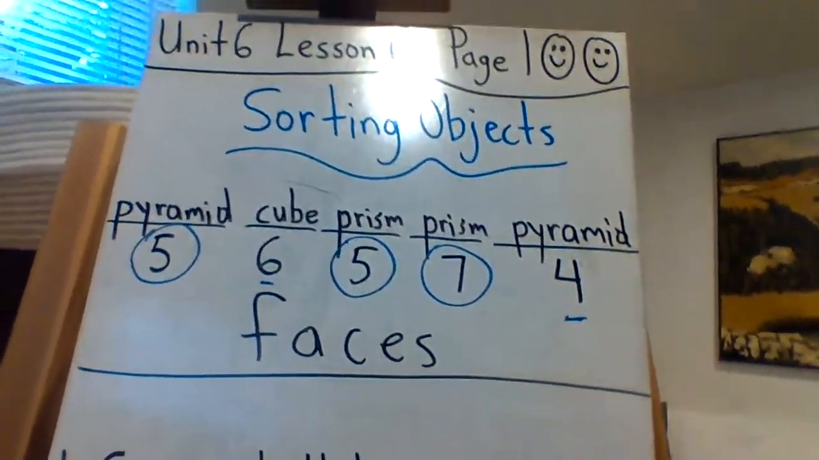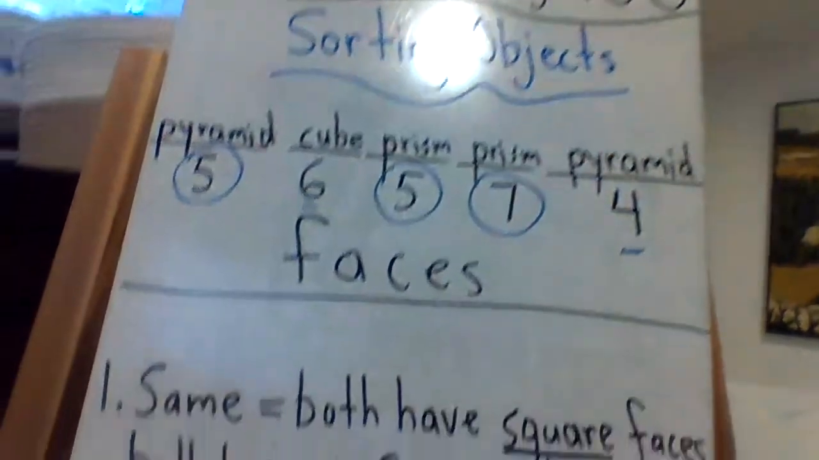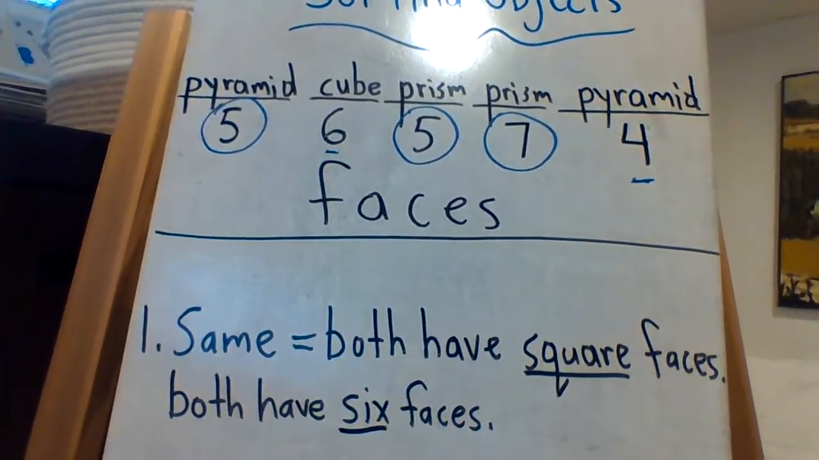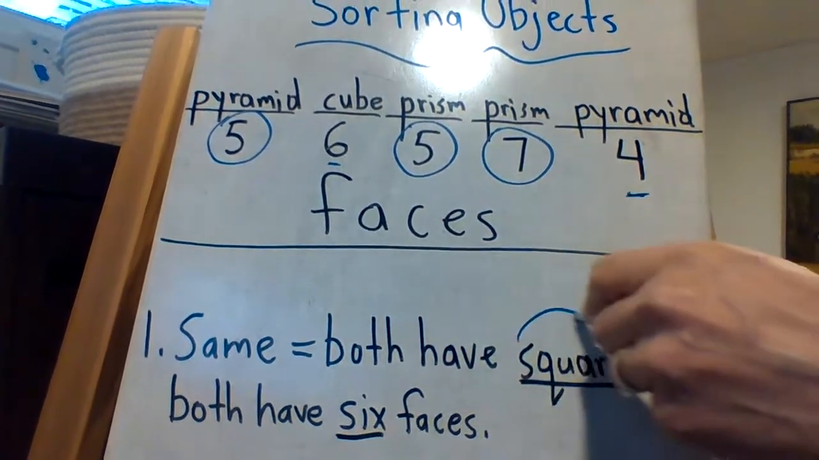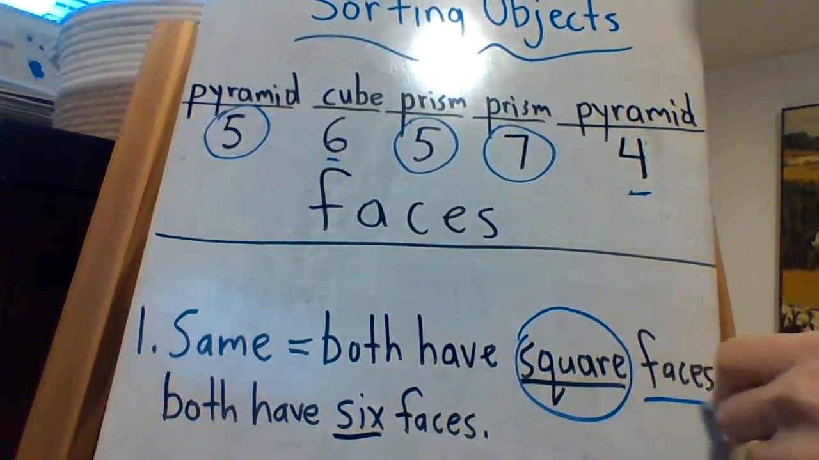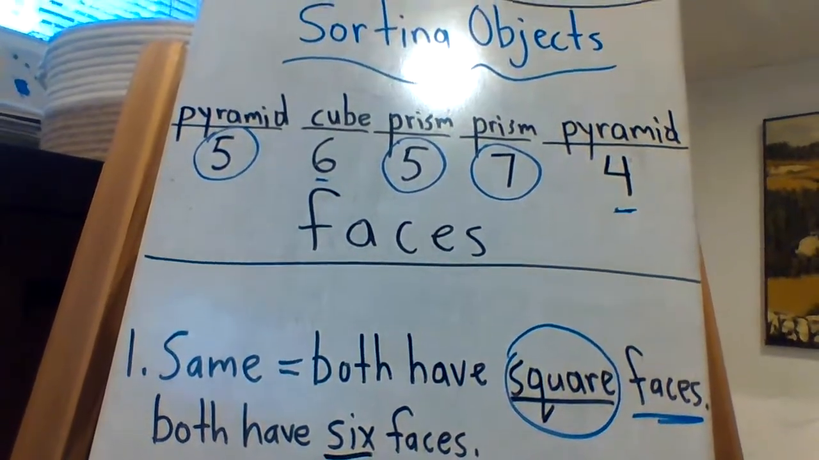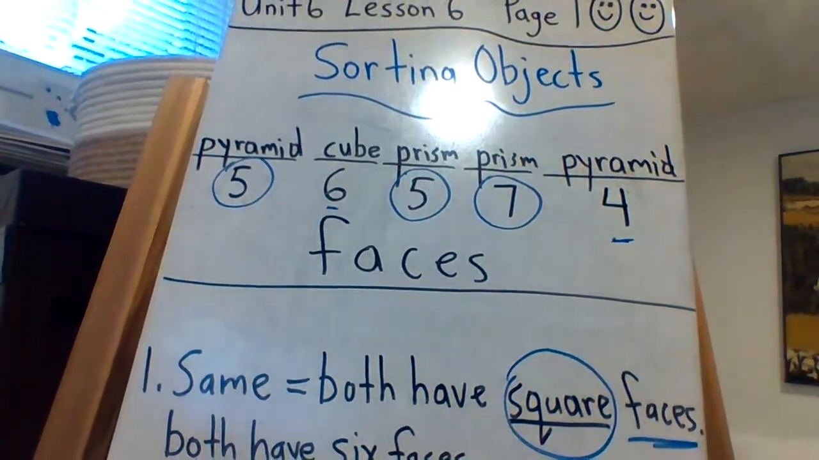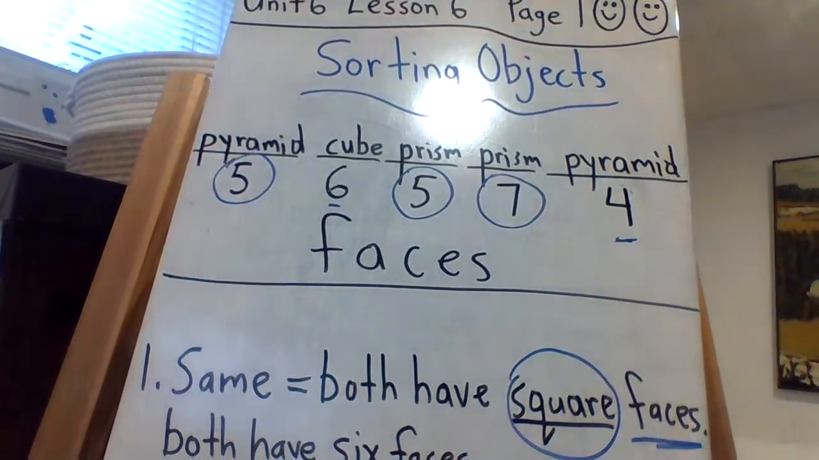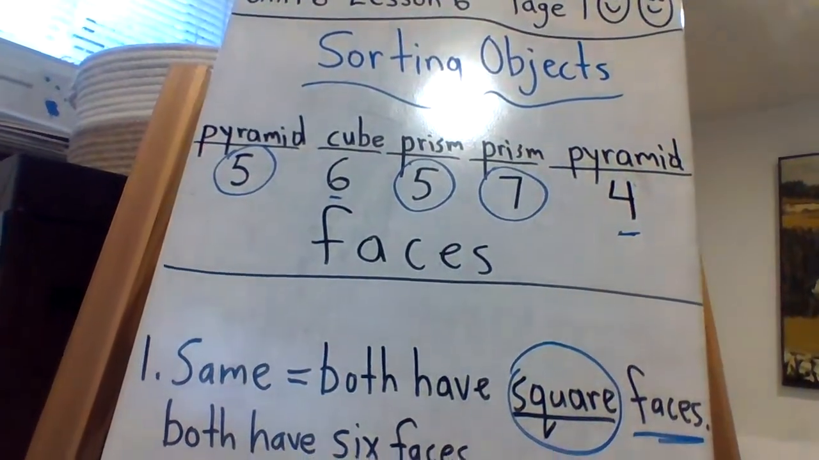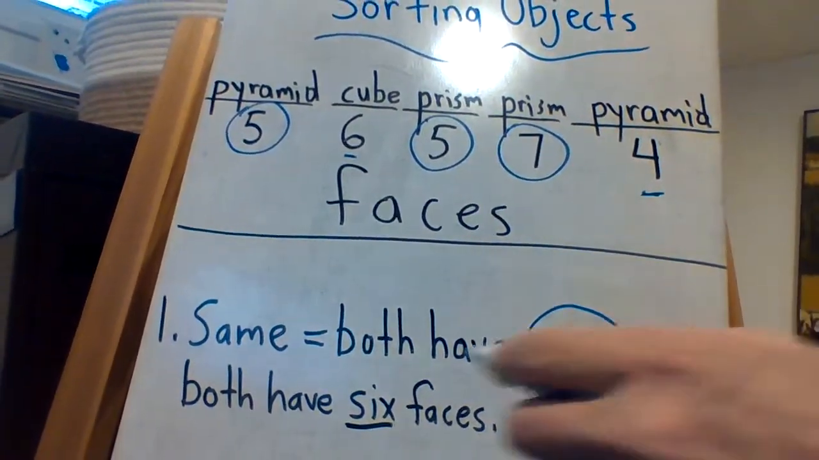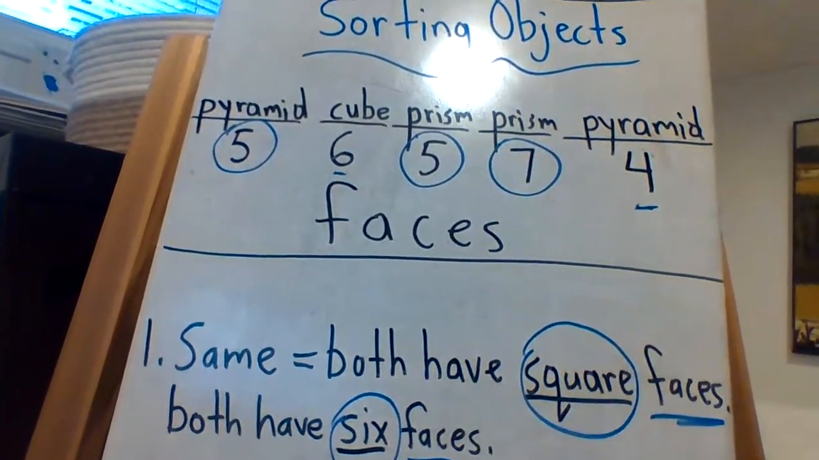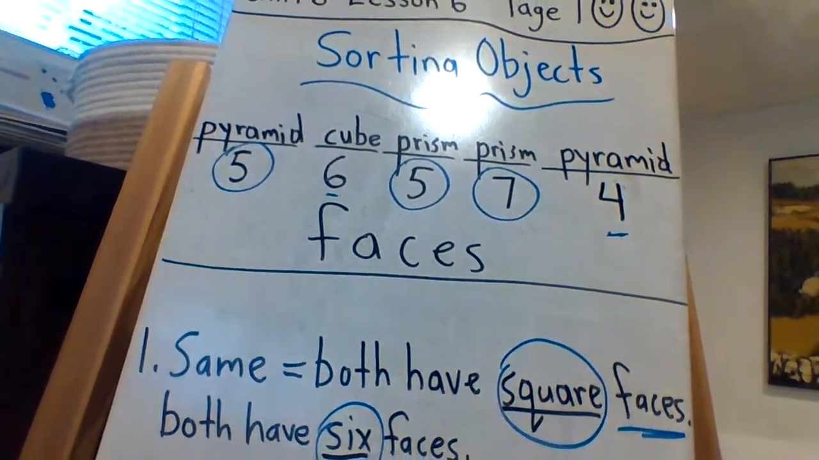And a cube, of course, has 6 square faces. So I put, for the same, both have square faces. There we go. Both of those objects have square faces. And then I thought, well, I know a cube has 6 faces. Oh, so does a rectangular prism. Both have 6 faces. So a couple similarities there.